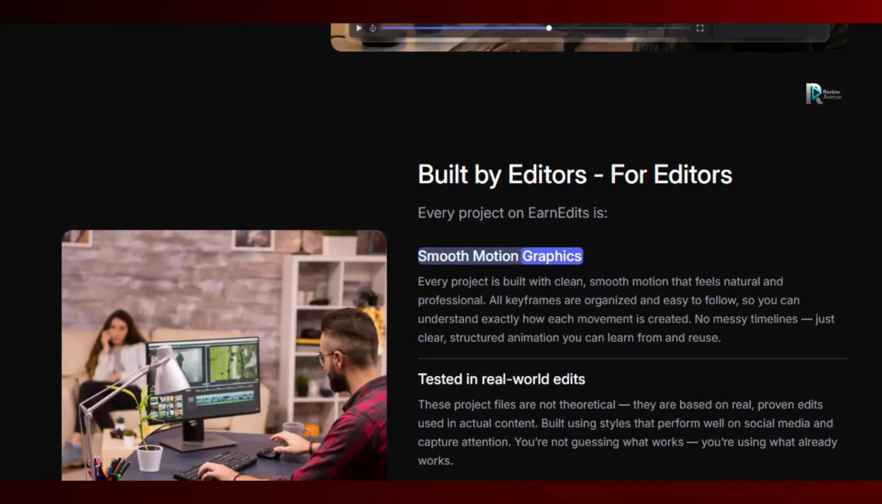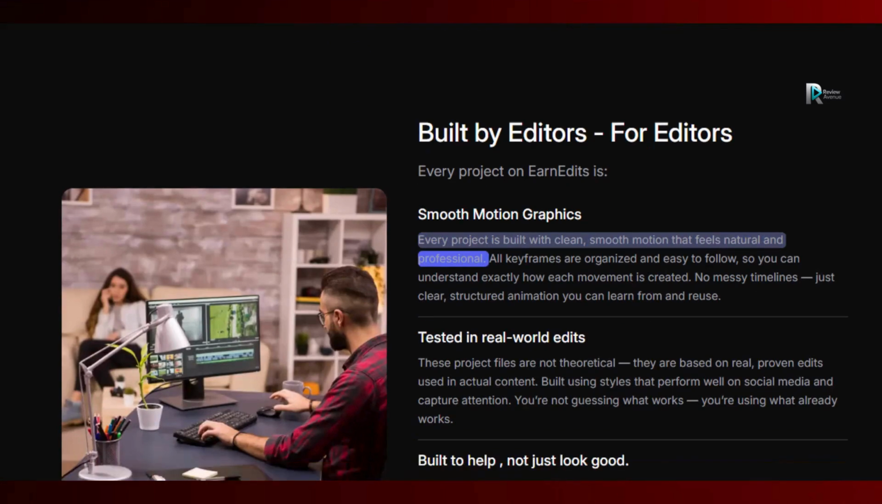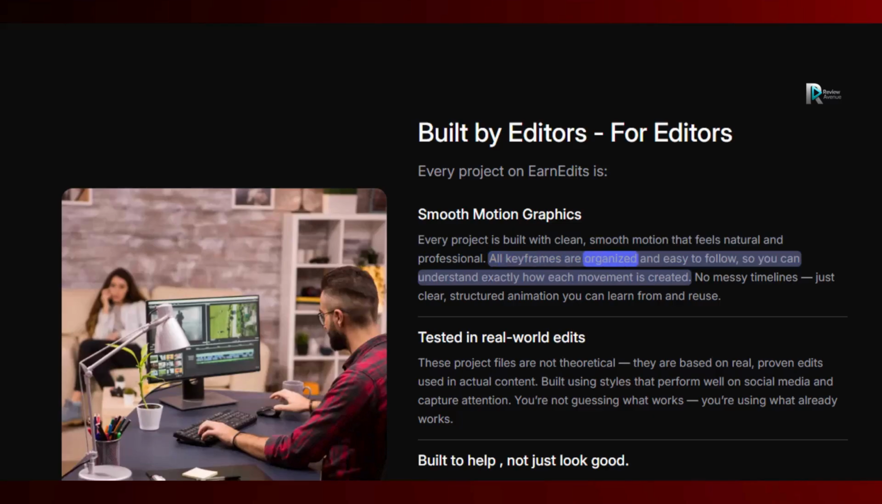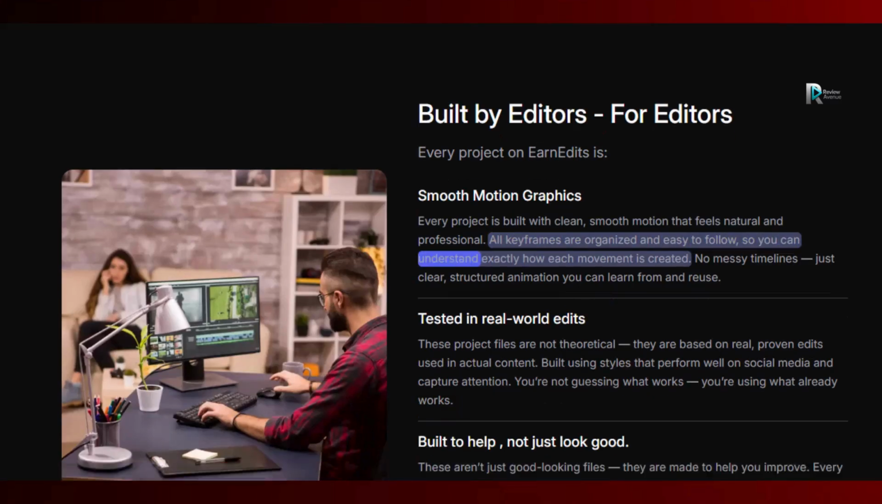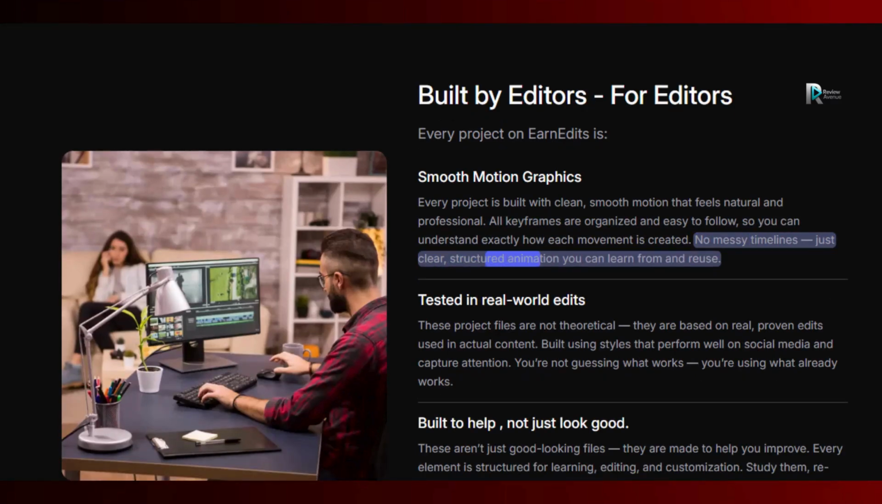Smooth motion graphics. Every project is built with clean, smooth motion that feels natural and professional. All keyframes are organized and easy to follow, so you can understand exactly how each movement is created. No messy timelines, just clear, structured animation you can learn from and reuse.